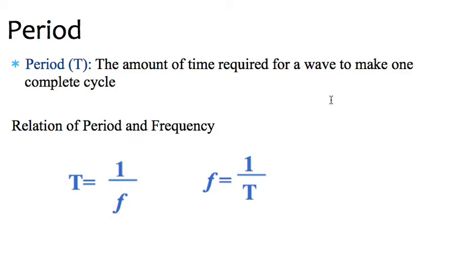So period here is one complete wave cycle, right? And it is measured in seconds. And period and frequency are related mathematically. The two formulas here, we won't really use these too much, but they are pretty simple to use when needed. Period is abbreviated with a T and frequency with an F. If you had the frequency and needed the period, it's 1 over the frequency, and then 1 over the period to get the frequency.